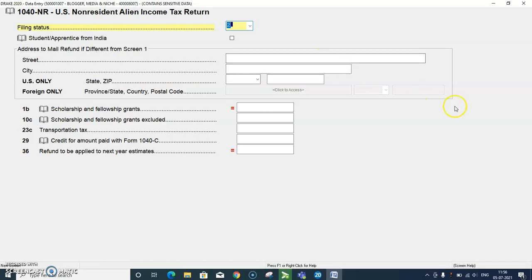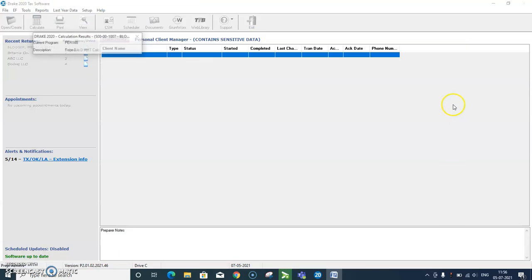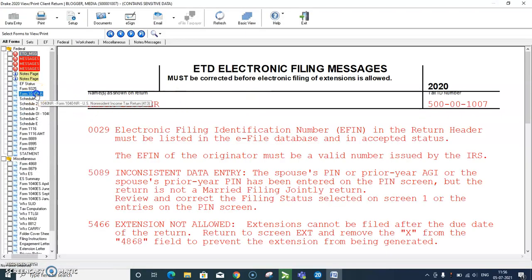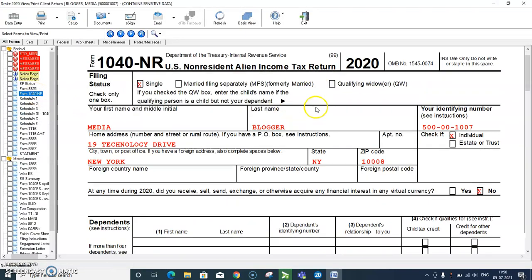Now coming to the form. Let's have a quick look. It is showing here 1040 NR.